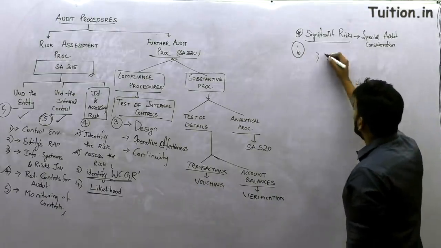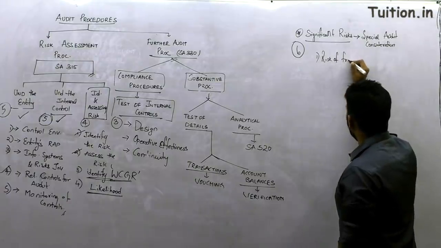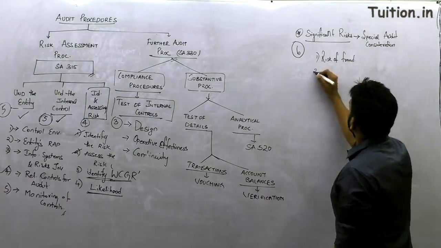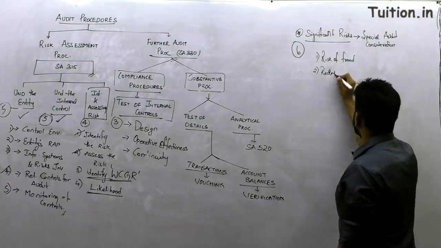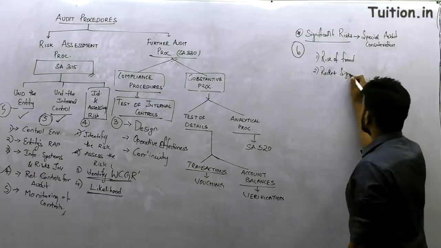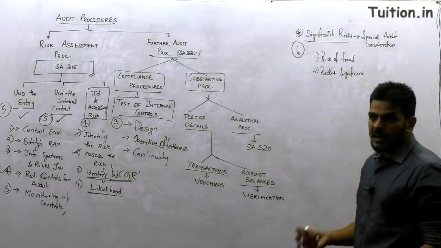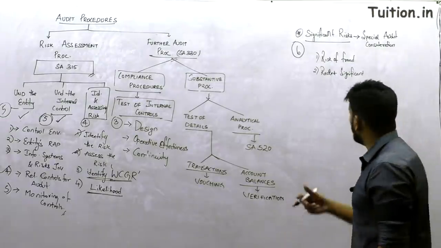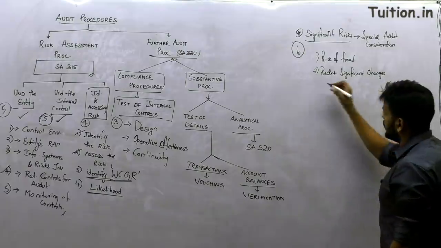Point number 1 is the risk of fraud. Then recent significant changes. Like say there is a change in the accounting standard, there is a possibility that we might not have adopted it. Recent significant changes in economic transactions.